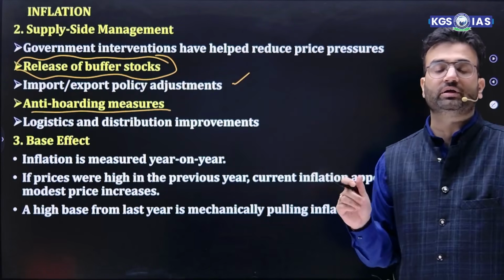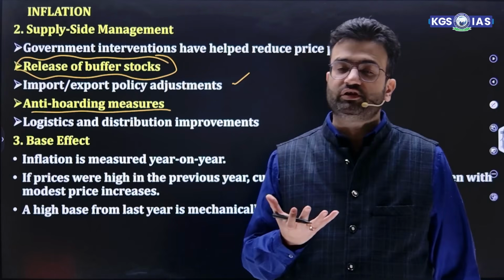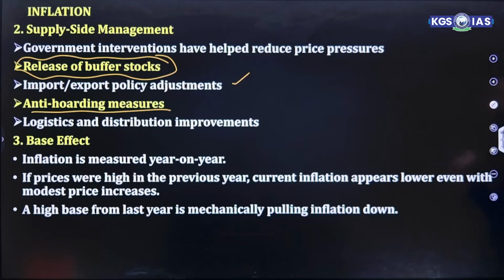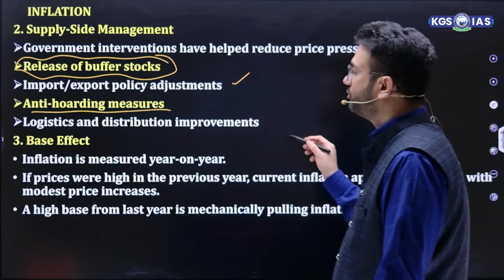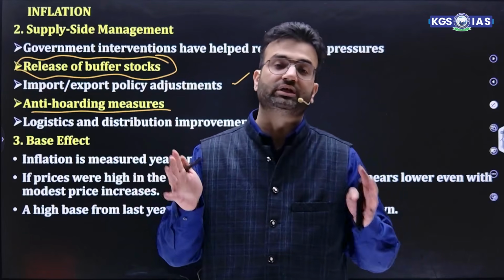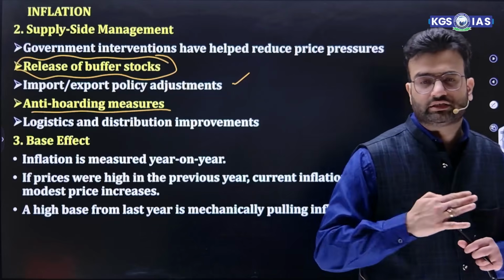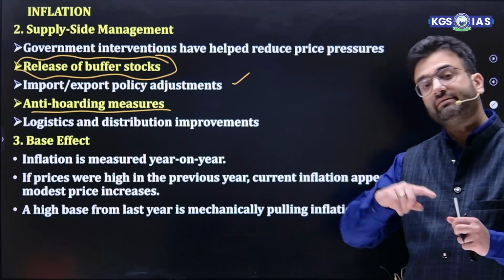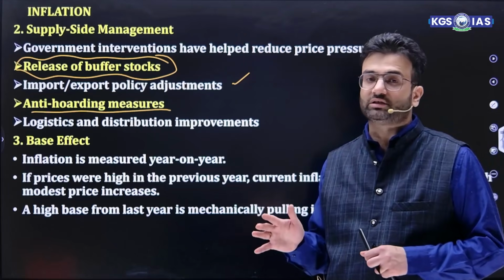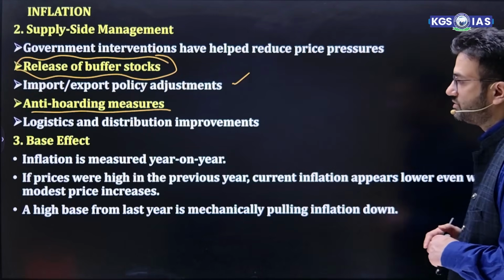This anti-hoarding measure helps a lot, because hoarding increases artificial prices. Anti-hoarding measures and logistics and distribution improvement: the Government of India keeps focusing on reducing the logistics cost. Currently the logistics cost of India is around 13 to 14% of GDP, and in developed economies it is around 7 to 8% of GDP. So the government is focusing on improving logistics as well.